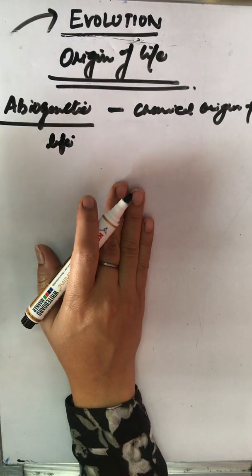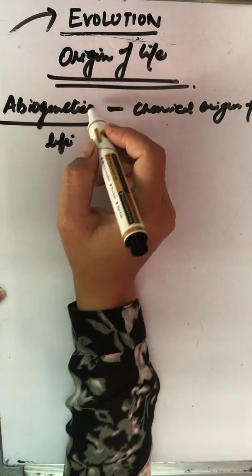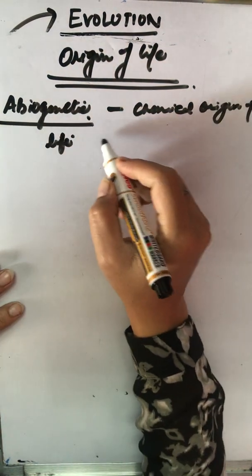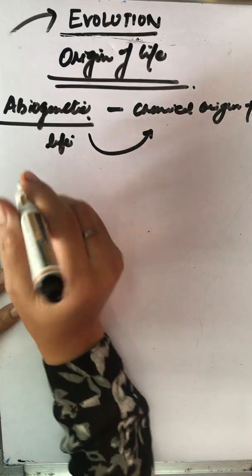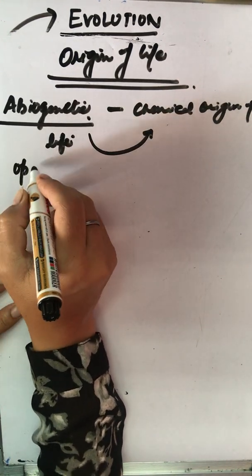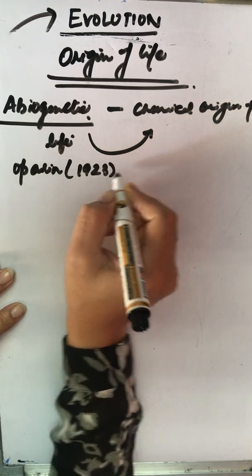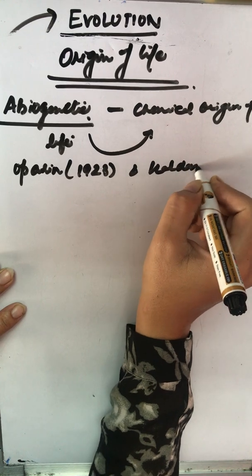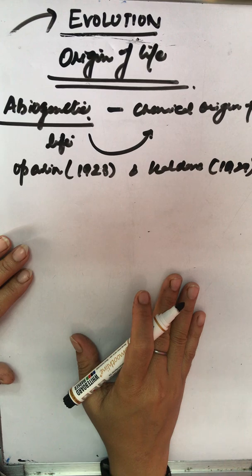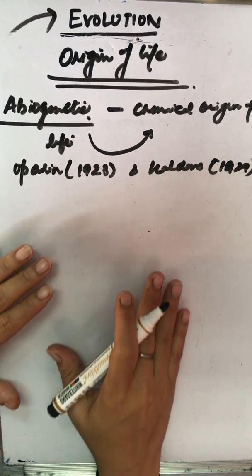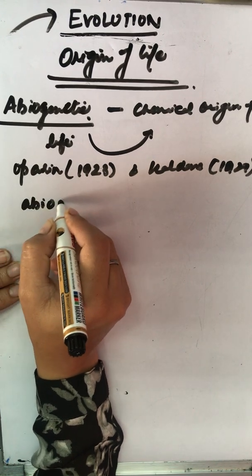In this, basically, we say that life originated from inanimate matter by a series of chemical reactions on this primitive earth. This concept was put forward by Oparin and Haldane. A beautiful concept. It was introduced by them, and the title name was Abiogenesis.